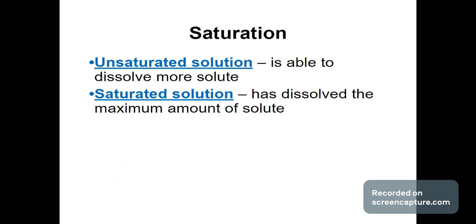Saturation. There are different types of saturations. We're going to talk about three main ones. One is the unsaturated solution. It's able to dissolve more. Soluble means that it can take on more things in it and still appear to be homogeneous. A saturated one has a maximum amount of solute in it.